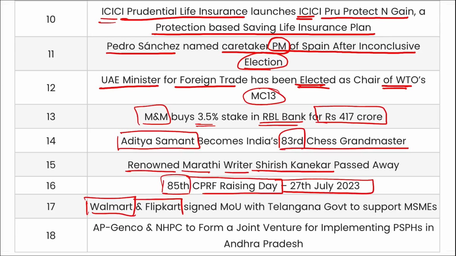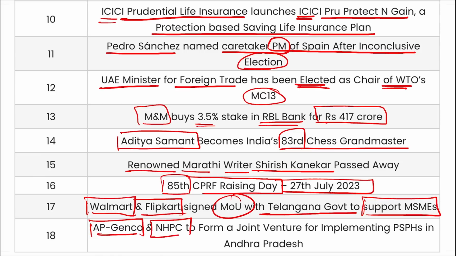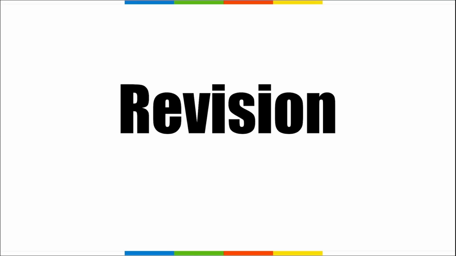Walmart and Flipkart signed an MOU with the Telangana government to support the MSMEs. Andhra Pradesh Genco and NHPC will form a joint venture for implementing these hydro projects in Andhra Pradesh, and they are aiming at 6,000 megawatt of generation. Correct? So these were your important current affairs for the day, friends. Now let's shift to the revision part.